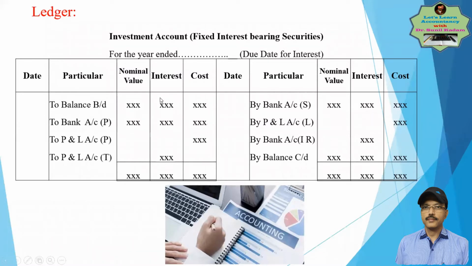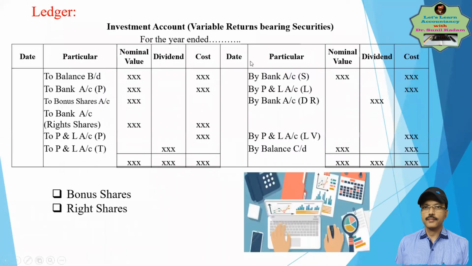See the opening balance, see the purchases, when there is a sale, and actual interest received. So whenever there is a transaction, we have passed an entry. Even in the closing balance, we have worked out accrued interest. But when it is a variable return bearing security, the dividend will not be calculated each and every time, because dividend will only be received when the company declares it.